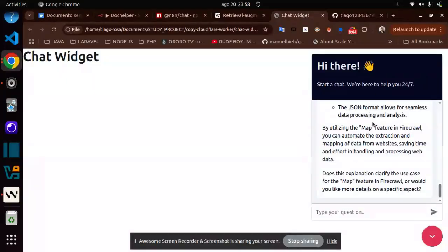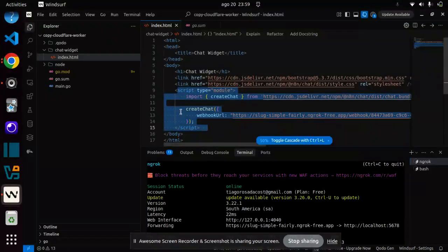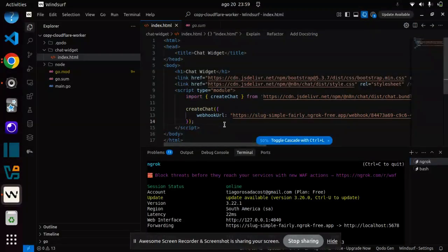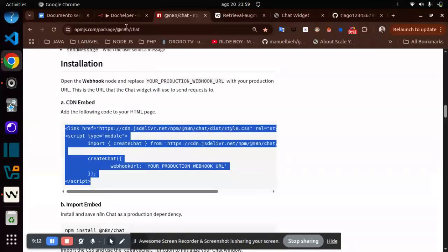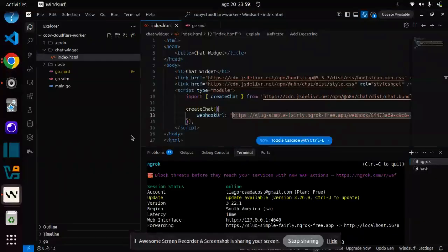chat here. So I believe the name is chat reader. I don't know how to say this, but it is to create this chat box here. I only put this code inside my HTML like I did here. The only difference here is the webhook URL, where I need to create a URL. In my case, I'm running the N8N locally in my machine.